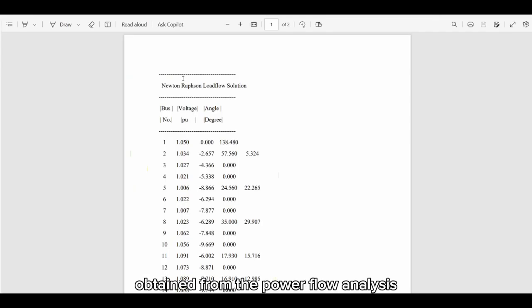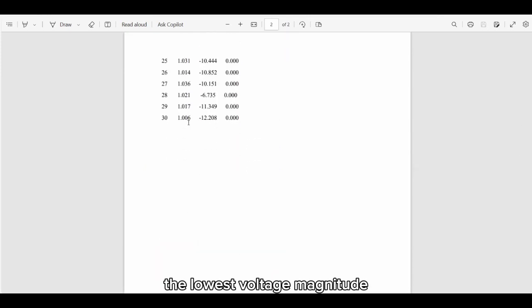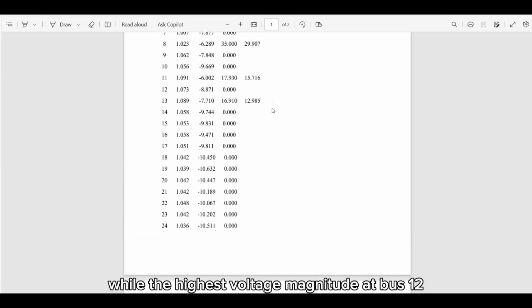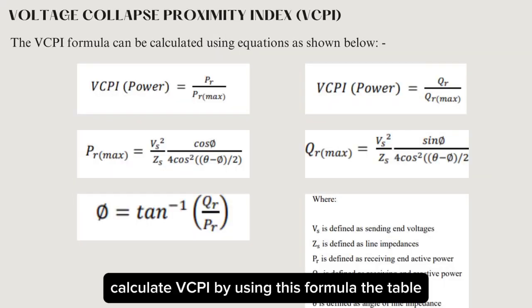This is the result obtained from the power flow analysis. As we can see here, the lowest voltage magnitude is at bus 30, measuring 1.006 per unit, while the highest voltage magnitude is at bus 12, measuring 1.073 per unit. Take the voltage for each bus and perform the VCPI calculation to identify the weakest bus in the system. Calculate VCPI by using this formula.